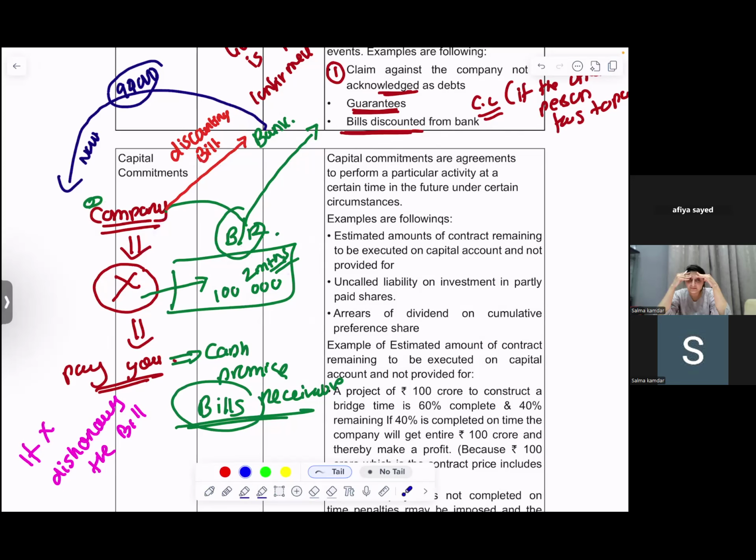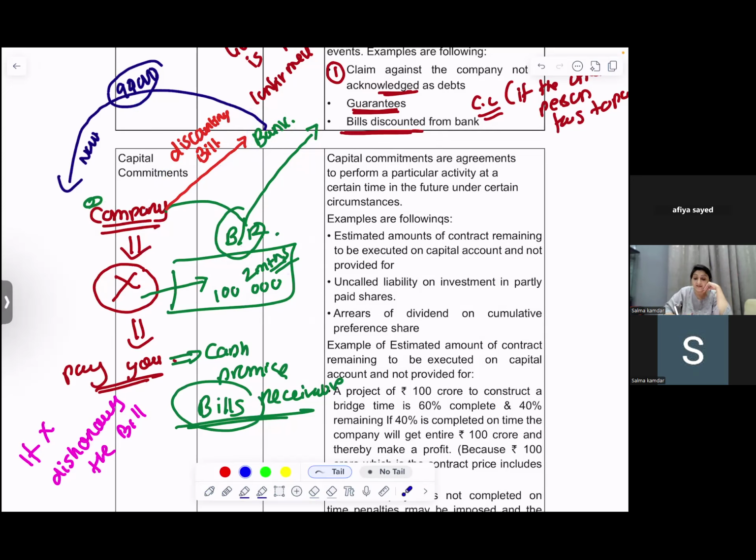Then the bank will come back to me. That means the bank will go to the company. But the company had already taken 99,000 from the bank, right? Now the company will have to pay the bank again 100,000 because X failed to pay.